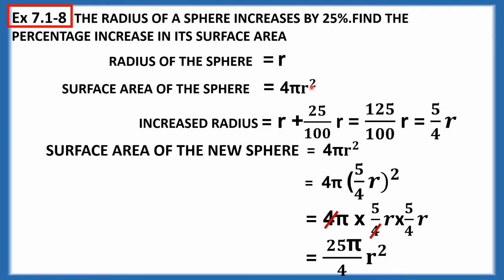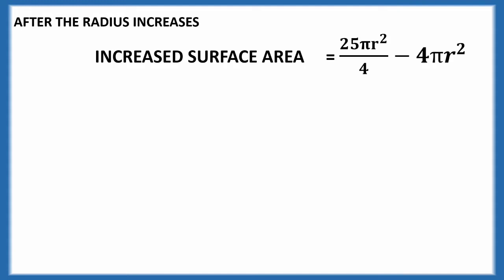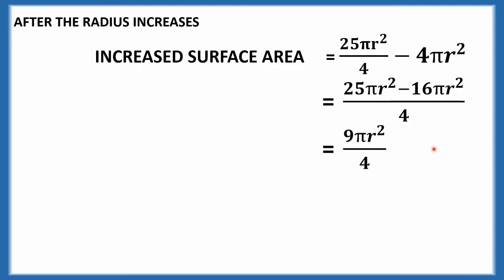We have to find the increased surface area. So we have to find the difference between 25 pi by 4 r square and 4 pi r square. Find the difference. 4 fours are 16, so 25 minus 16 is 9. The increase equals 9 pi r square by 4.